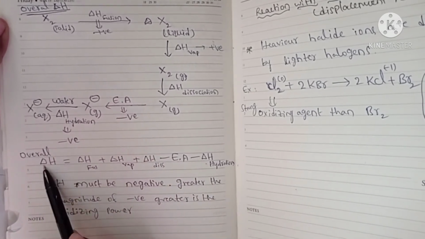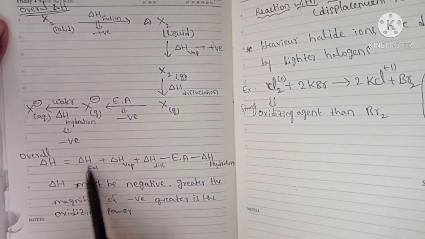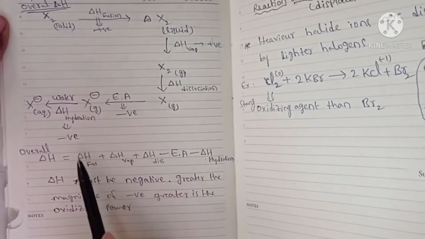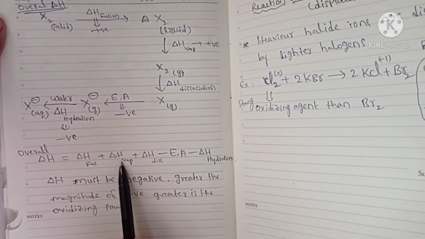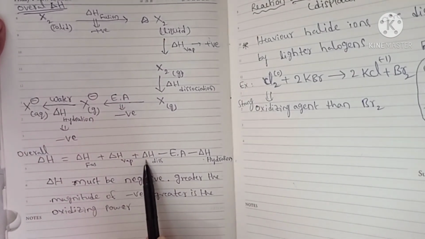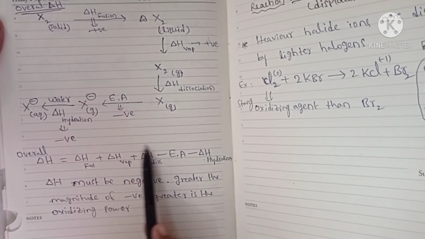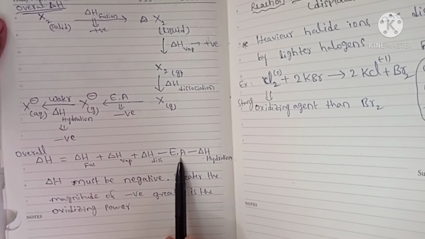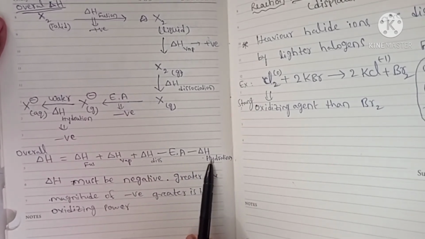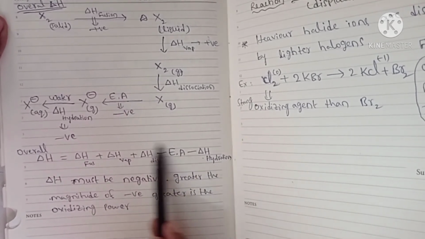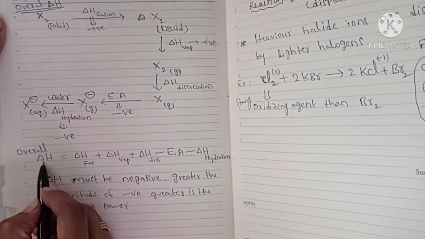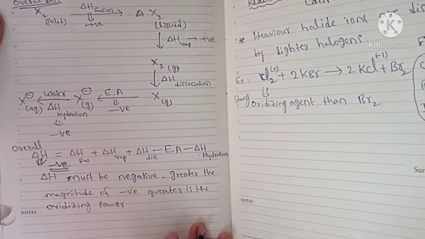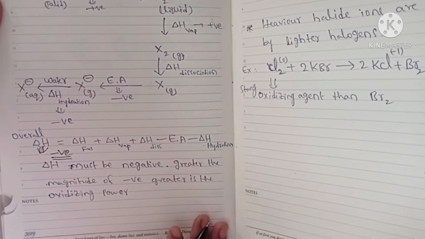So first delta H fusion, delta H vaporization and bond dissociation enthalpy are absorbed, and electron gain enthalpy and hydration enthalpy are released. The overall delta H should be negative, and only then does it act as a strong oxidizing agent.